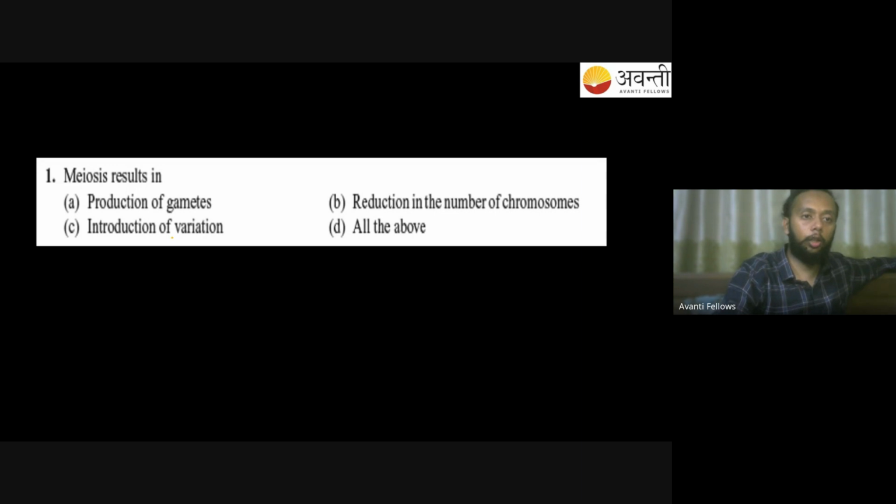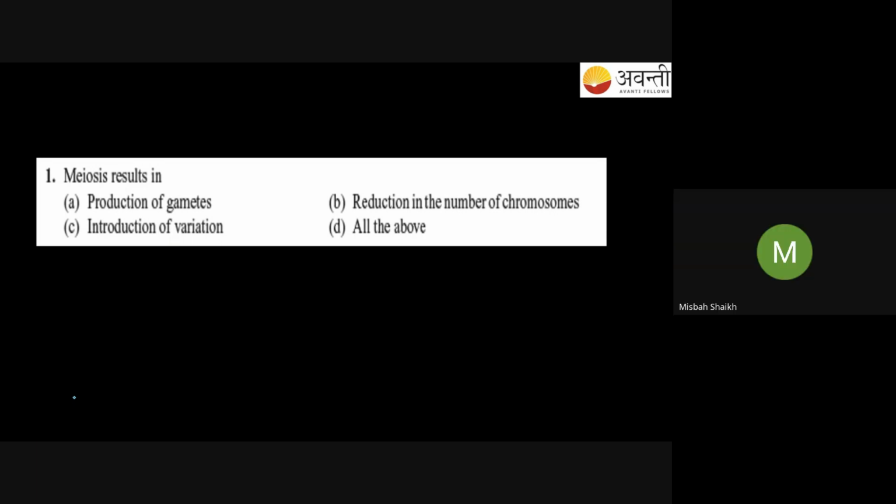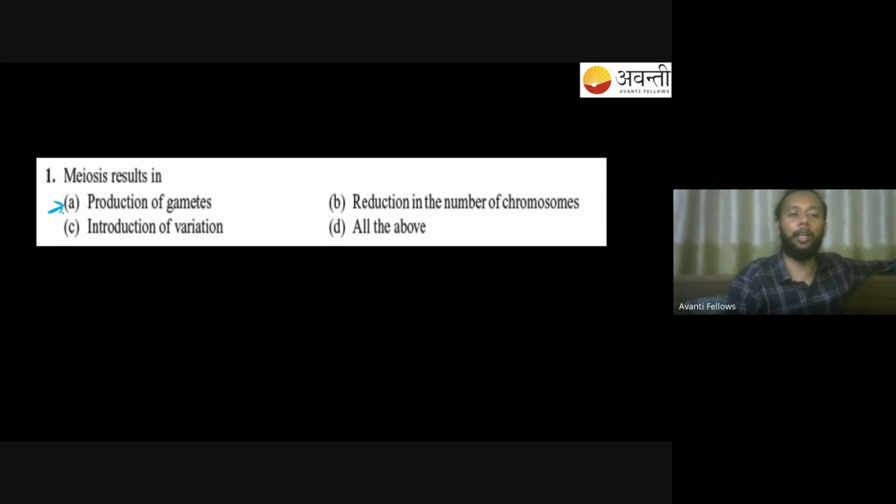Now, let's solve some questions. Question number 1: meiosis 1 results in, raise your hand to answer this. It's a simple question. Meiosis 1 is going to result in what? Tell me, Misbah. Production of gametes, just that? No, all of the above. Yes, all of the above. Everything is happening over here: gamete formation, variation, and reduction in the number of chromosomes. So all of the above will be the correct answer.